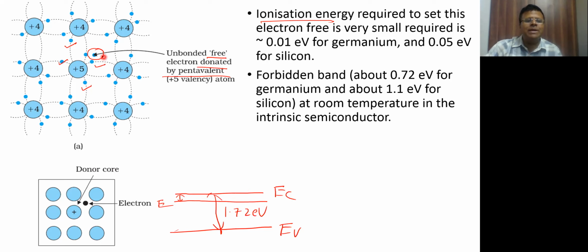So adding a pentavalent impurity, we'll see some diagrams in future also, will introduce a donor level, इसको बोलते हैं donor level, which is a few electron volt. कितना है देखो यहाँ पे लिखा है 0.05 electron volt. सिलिकॉन में इतना ही रहता है और रूम टेम्परेचर में बहुत ज्यादा हो गया वो. That is sufficient to transfer all these 5th electrons to the conduction band and thereby form a large number of free electrons. All right, so that's how you're improving the conductivity of an element like silicon or germanium.